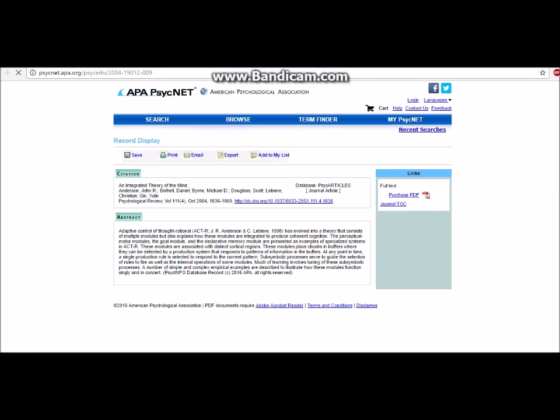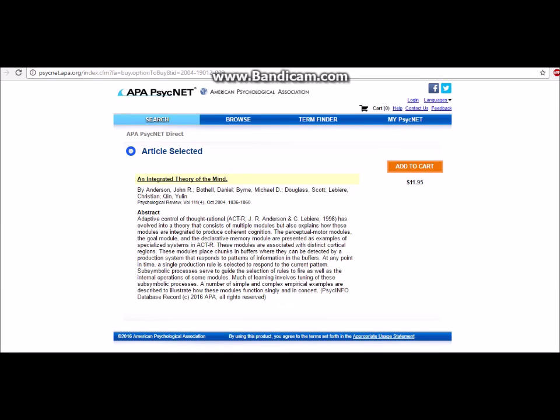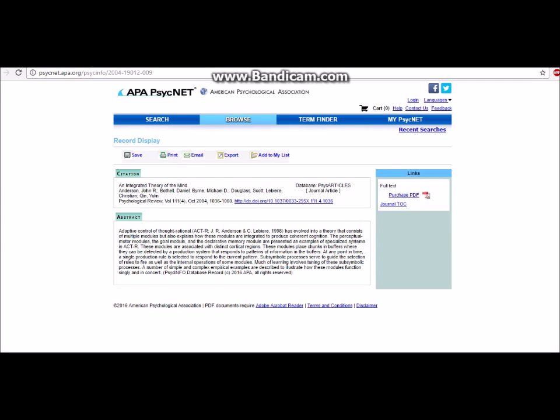As you can see in that little box on your right hand side, they are saying that you can pay for this particular article. Now there are other ways that you can actually get the information without actually reading the whole article, but you'll have to contact me to find out. And as you can see, that article costs $11.95. I believe that is in US dollars. So if this is an option that you can take, definitely go ahead and take it.